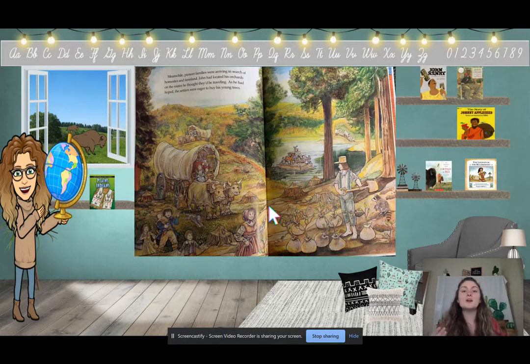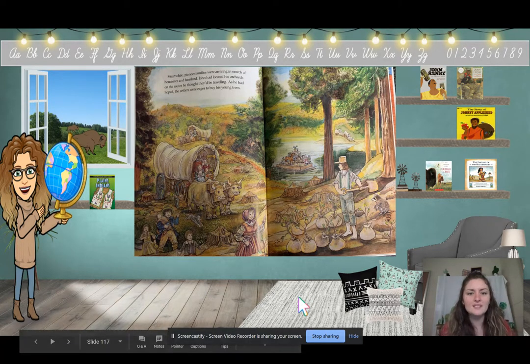So the first thing that we are going to compare is John Chapman's interaction with pioneers. The first couple slides that we see are going to be from the Johnny Appleseed story by Stephen Kellogg. Getting tongue-tied again. So we are going to look at a few pages from the second version we've read, and then we're going to look at the pages from The Story of Johnny Appleseed by Aliki. So be thinking about what is the same about how they interacted with pioneers and what is different. All right, so be looking at the illustrations and listen to the words.